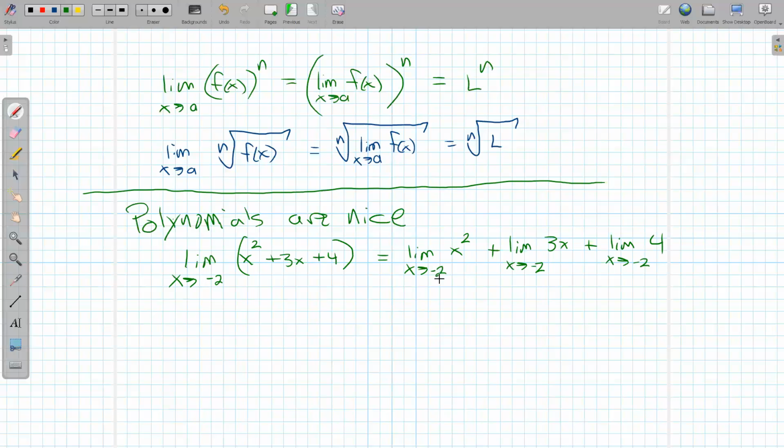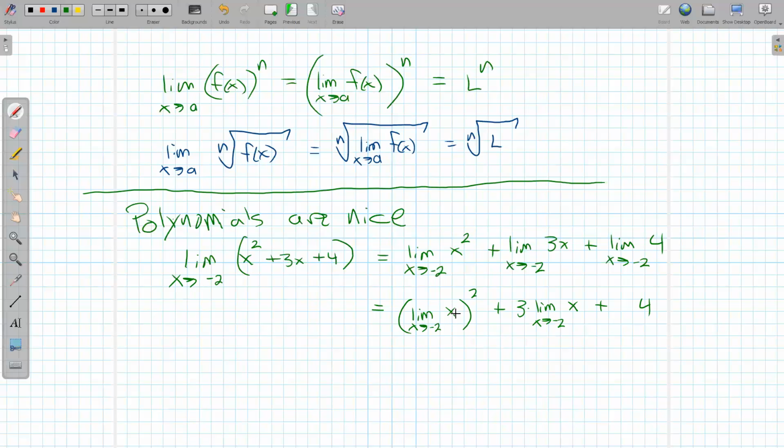And then each of these I can apply another rule to. Like here I have the limit of something to a power, and so I can pull that power out. So I could rewrite that as the square of the limit as x approaches -2 of x. This one right here, the multiple of a 3 can pop out. So that could be 3 times the limit as x approaches -2 of x. And here, well, it's always 4. It doesn't matter what x is. I'm just going to jump and say, hey, that's just 4.